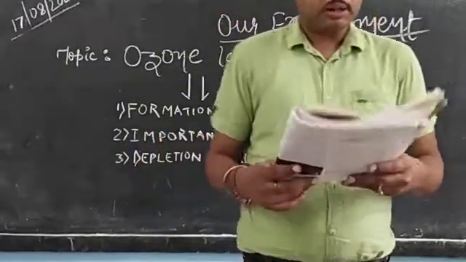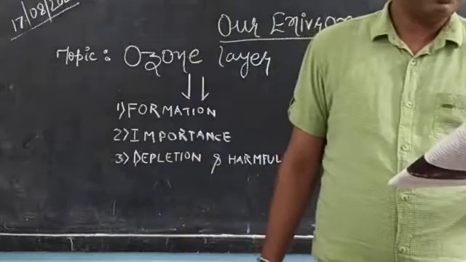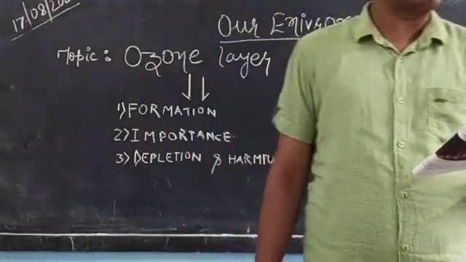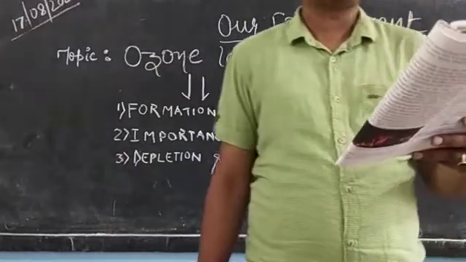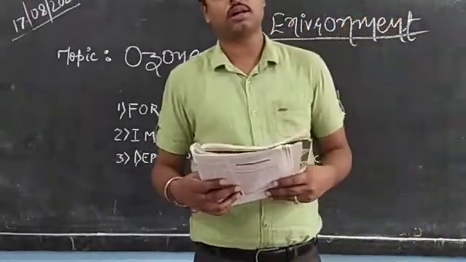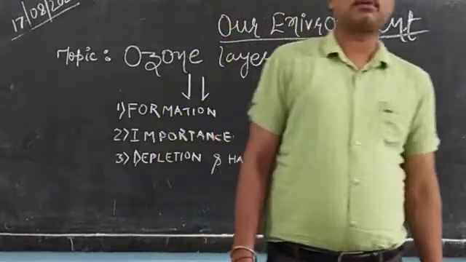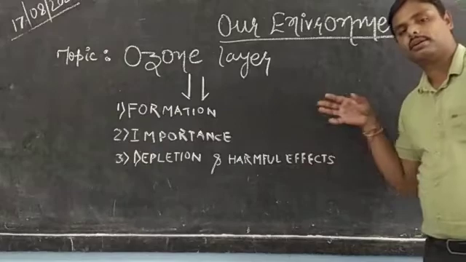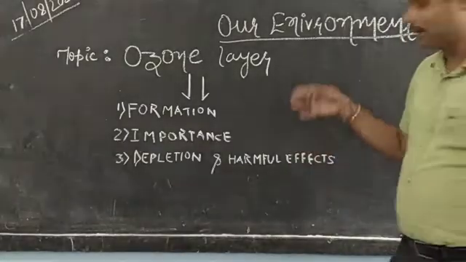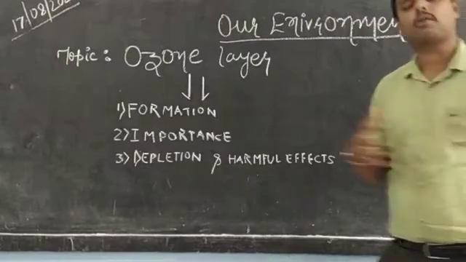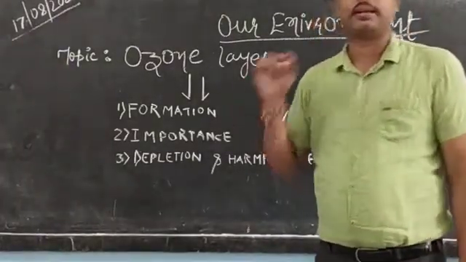The next point is that this would also burn man's skin, increase the incidence of skin cancer and destroy many aquatic and microscopic forms of life. In addition, it could damage the flora on our earth. So there are many disadvantages of not having the ozone layer. If there is a regular depletion in the ozone layer, it would create a havoc of problems. A lot of problems will be created.